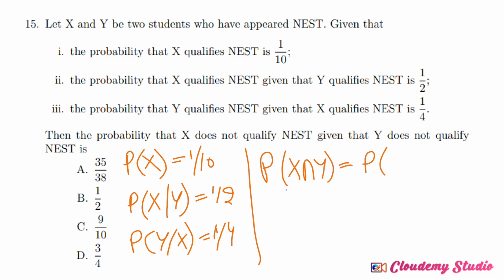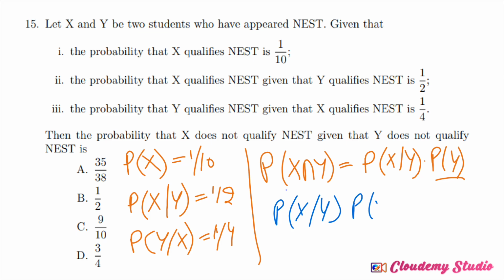It will be the probability of X and Y qualified, but we have not been given this directly, so we can write the probability of X qualified times Y qualified given X qualified. So we can write 1 by 2 and this is 1 by 10. So this will be 1 by 20.